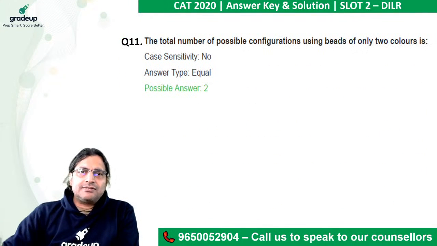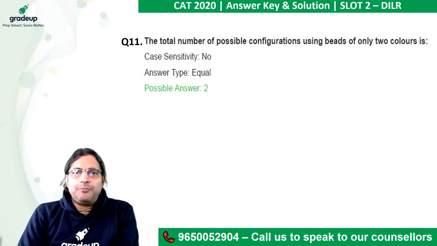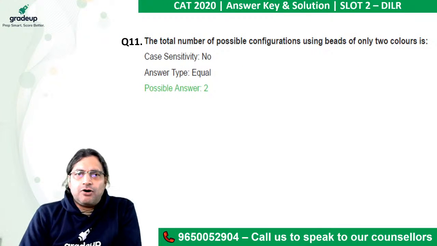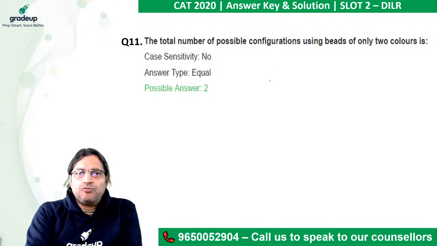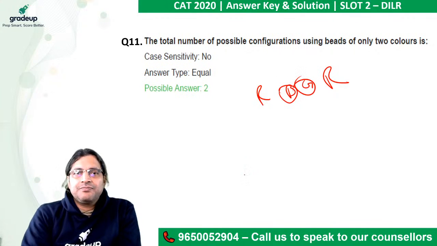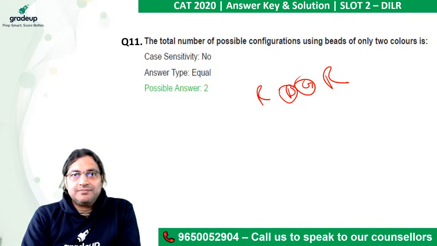Let's look at this. The total number of possible configurations using beads of only 2 colors. If you use beads of only 2 colors, you would not be able to use red. Why? Because between 2 reds, you require at least one blue and at least one green. So red is out of the question.